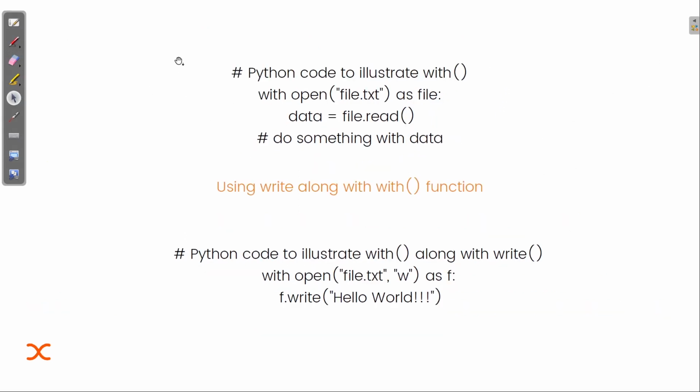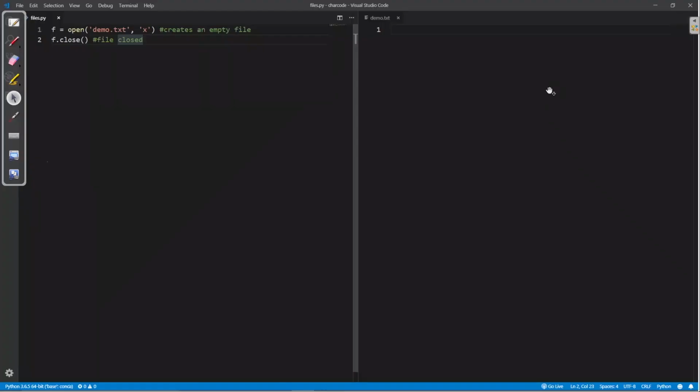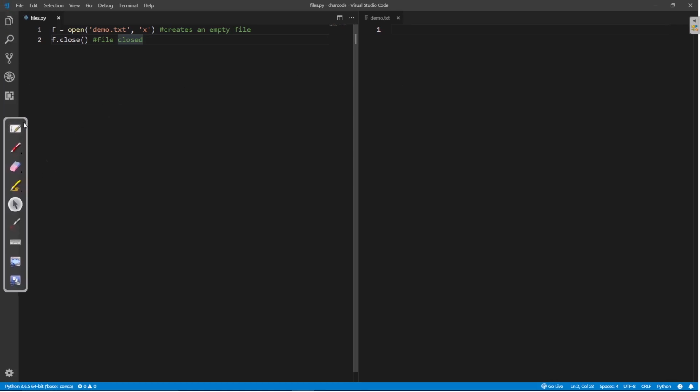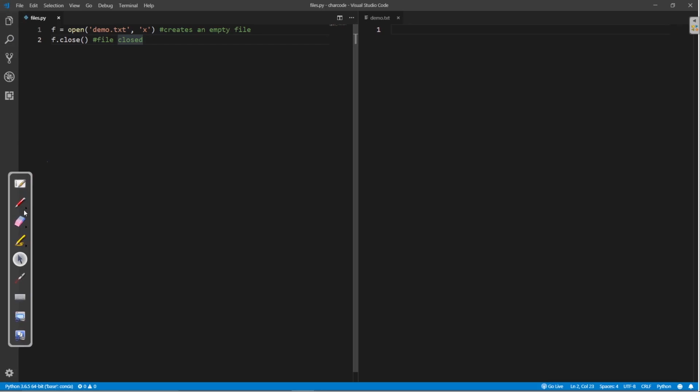Now here you can see what I'm doing. Python code to illustrate the with function: with open, we are opening this file, and we know that the default mode is read mode, as file, and then we are reading it, and then also writing it. I don't think that I need to explain it again and again. This must be clear now. Now here comes the practical part, where I will explain how you can actually do this.